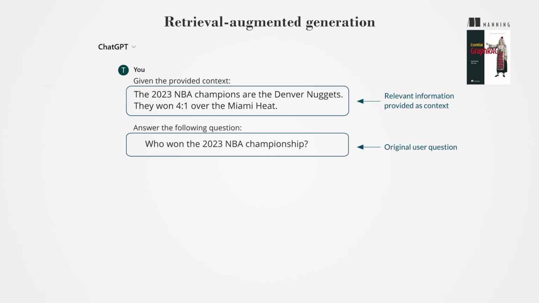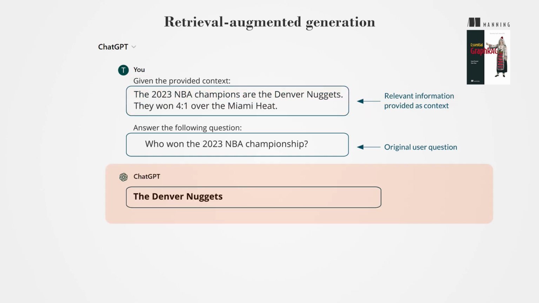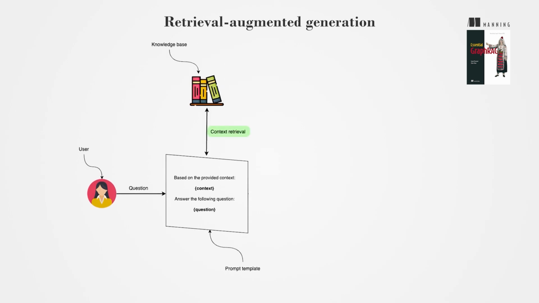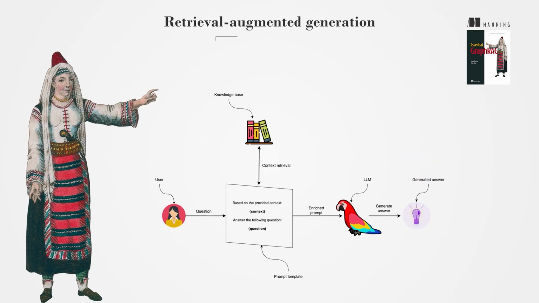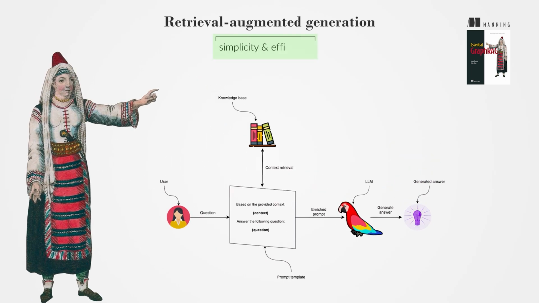To enhance response accuracy, the RAG approach includes relevant facts or information directly in the input prompt. This reduces dependence on the LLM's internal knowledge base and minimizes hallucinations. The RAG workflow empowers LLMs to generate accurate answers. Here's how it works. After a user asks a question, the system retrieves relevant information from a knowledge base. This enriched context is then fed to a large language model trained for question answering, enabling it to provide a more comprehensive response. The RAG approach is popular due to its simplicity and efficiency.